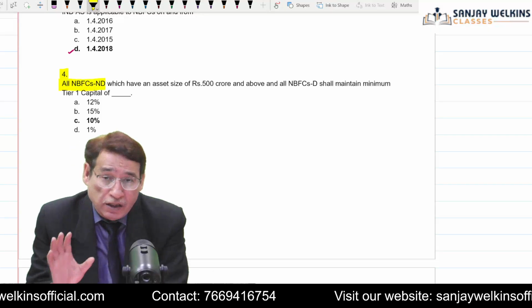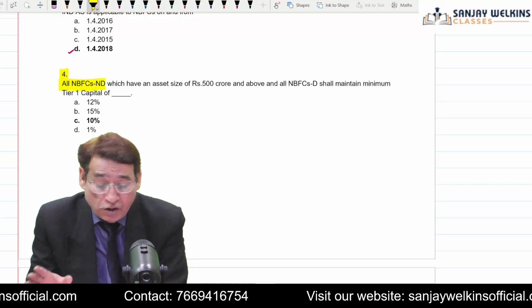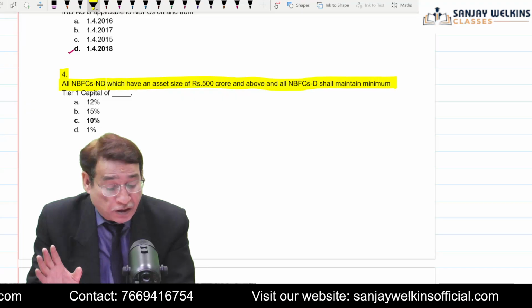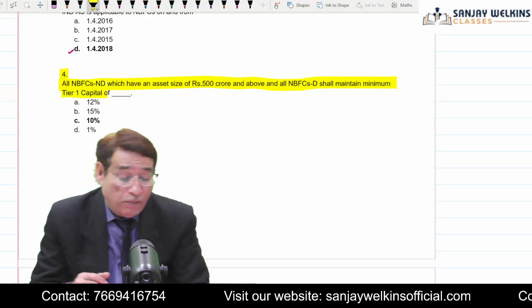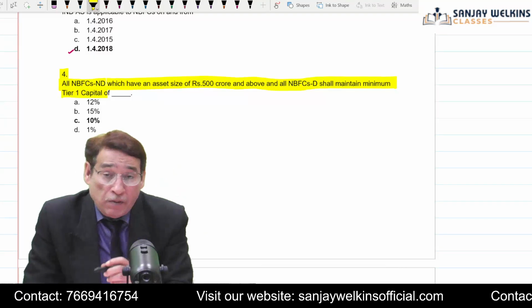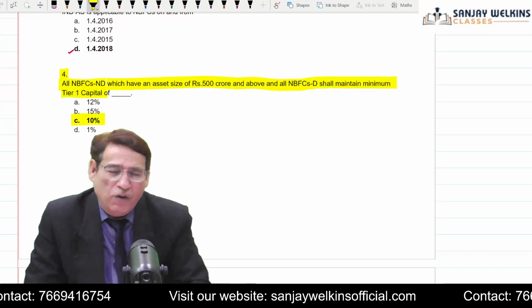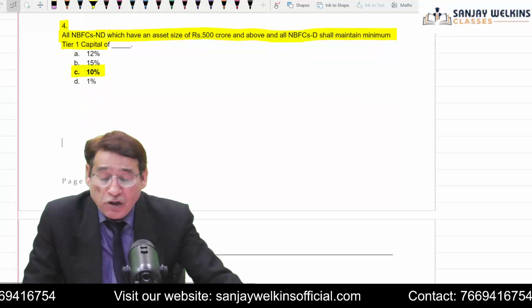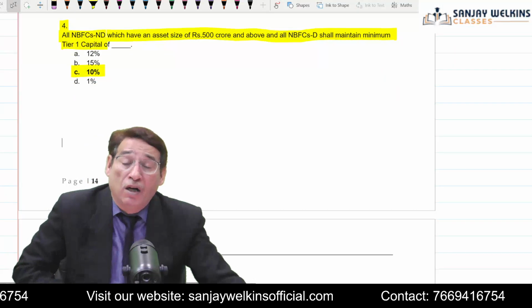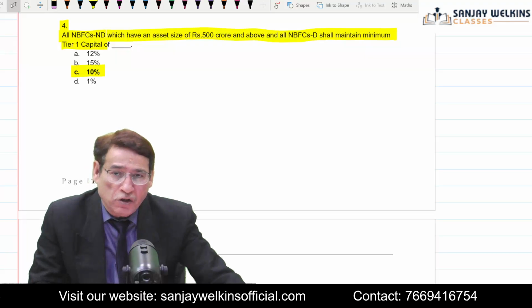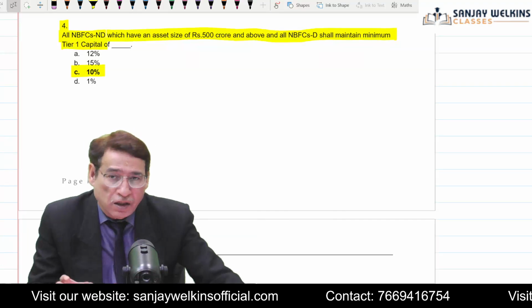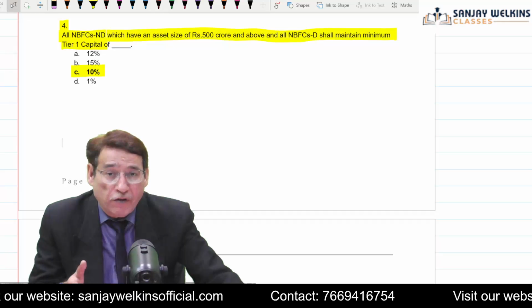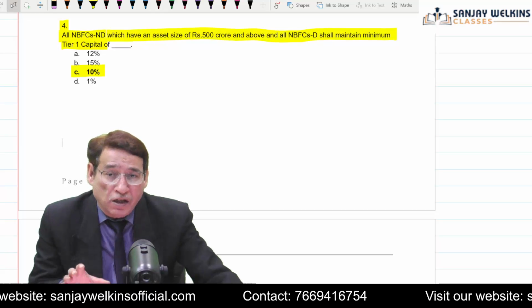All NBFC-ND, non-deposit NBFC, which have asset size of 500 crore and above, and all NBFC deposit taking company shall maintain a minimum tier 1 capital of 10%. Actually, you will have to cram it, to be very honest with you, because most of you are not aware of this concept. Although in your earlier phases of education you must have gone through this tier 1 capital concept or tier 2 capital concept, I do not know. But anyway, right now you need to understand that all the NBFCs which are non-deposit taking one and which are deposit taking one and having an asset size of 500 crores or more, they are supposed to maintain a tier 1 capital of 10%.